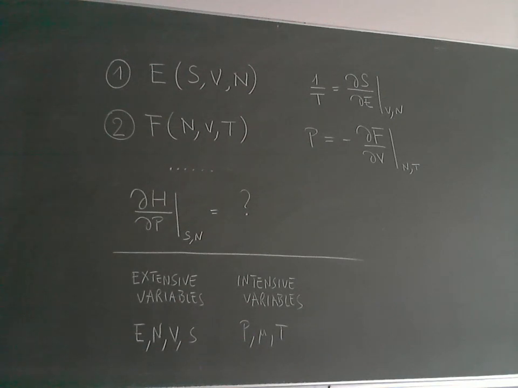Whereas when we go to the Helmholtz free energy, F, we have changed the S, the entropy. We made a change where S is replaced by T. So we are exchanging one extensive variable for an intensive one. But it's a very peculiar property of the first relation, where we write the energy as a function of S, V, and N, that all these quantities are extensive.